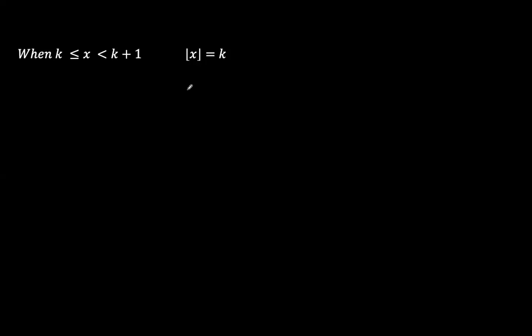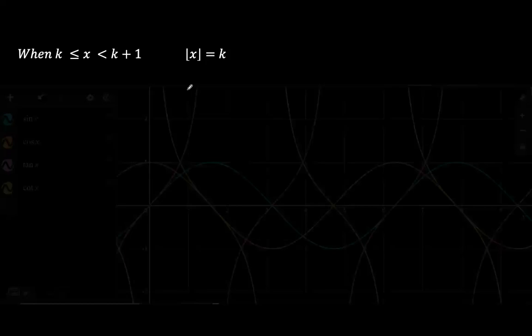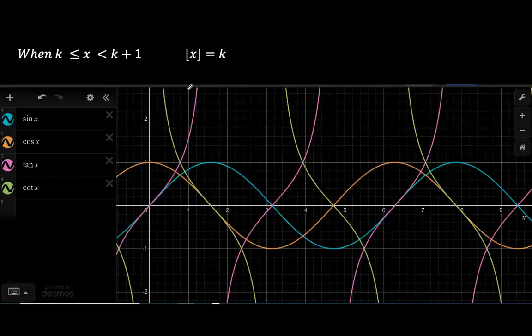Knowing that, and if we have the plots for sine x, cosine x, tangent x and cotangent x, we see that there is variability. And we need to really split the 0 to 2 pi. So 2 pi is here. And we have to split it into domains where we're able to distinguish the differences in terms of the number of elements, the specific elements within the set that we're given.